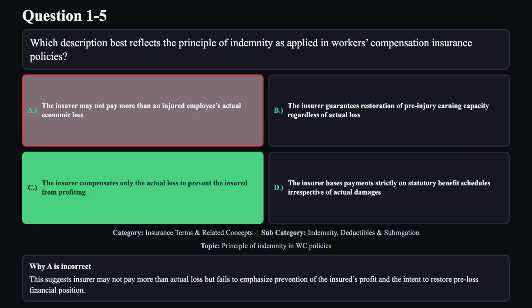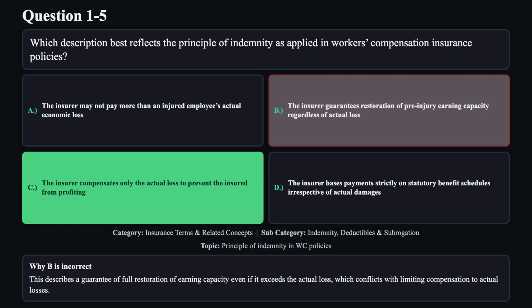Reason A is not correct. This suggests insurer may not pay more than actual loss but fails to emphasize prevention of the insured's profit and the intent to restore pre-loss financial position. Reason B is not correct. This describes a guarantee of full restoration of earning capacity, even if it exceeds the actual loss, which conflicts with limiting compensation to actual losses.